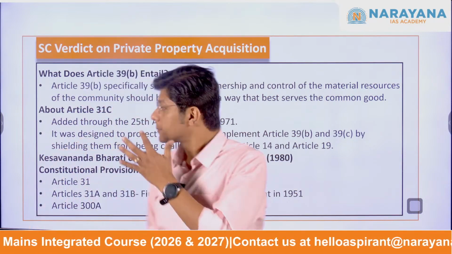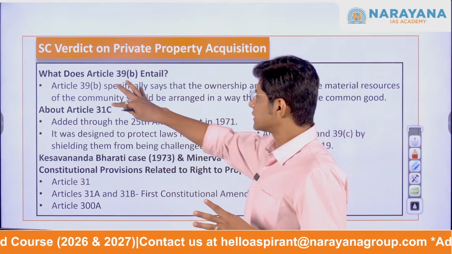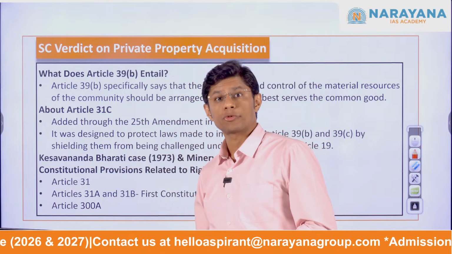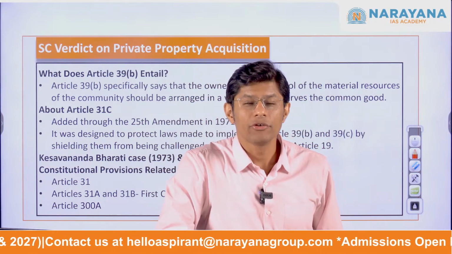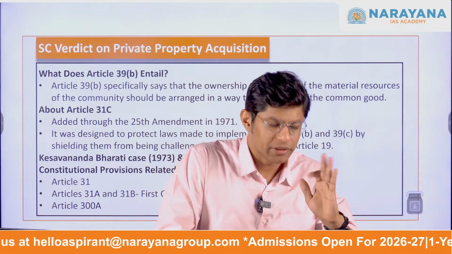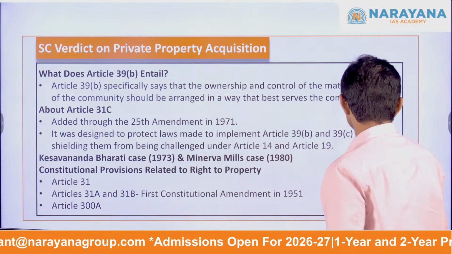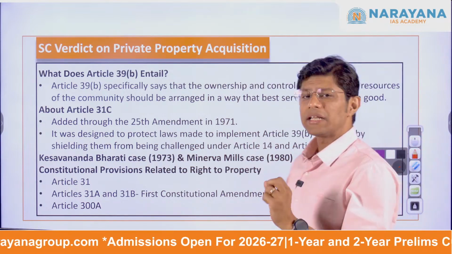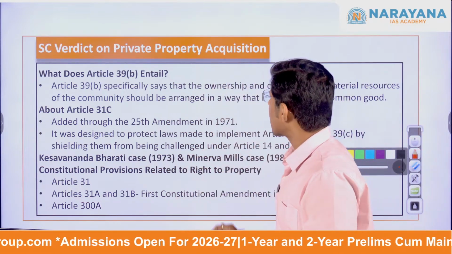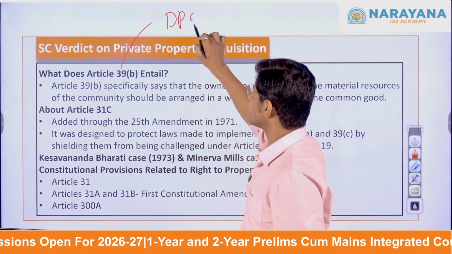Now what does Article 39 say? Because these are the constitutional provisions we discuss in this context, which means the petitioners argue that these provisions are being misused. So, the question is, what is Article 39 Clause B? Now, Article 39 Clause B is part of the directive principles of state policy. What? Directive principles of state policy.